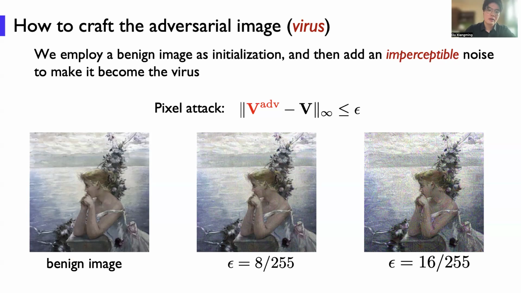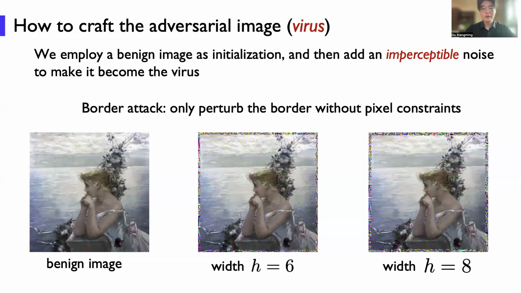The first constraint is the pixel attack, where we ensure that the amplitude of the global noise is small, so that it cannot be detected. We also consider another constraint named the border attack. We only perturb, or add noise to, the border of the image with a different width. Actually, the width is our universal budget.